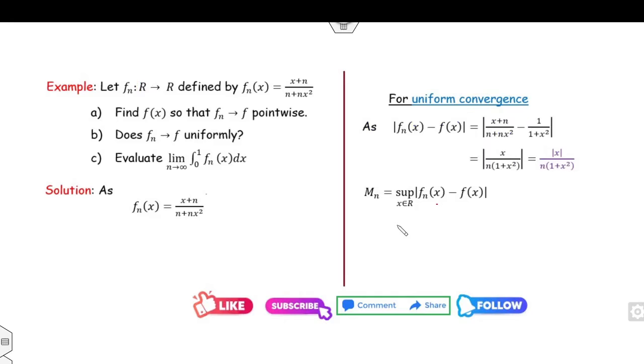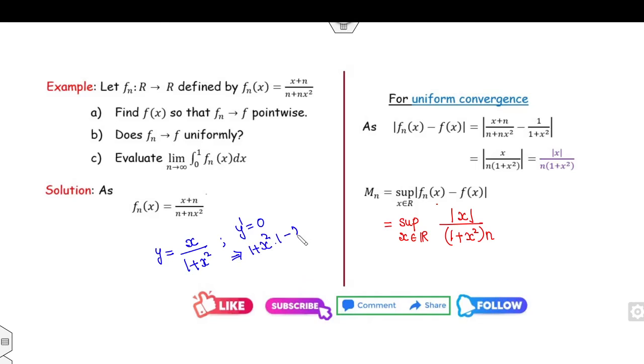Now I can substitute this value at this point. That means the supremum over the domain R of mod of x divided by (1 plus x square) into n. How can you find the supremum? There are two methods. Because we are using the Mn test, I can take y as mod x over 1 plus x square. Then I start with y dash equal to 0. So I can say (1 plus x square) into (1 minus 2x square) is 0. That means 1 minus x square is 0.